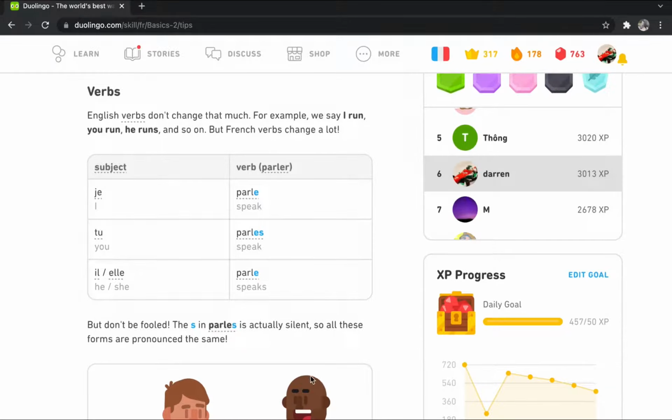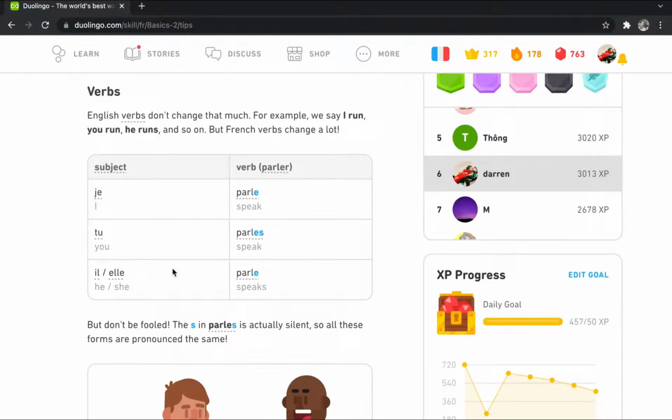So the example is we will use the verb parler, which actually means to speak. So if the subject is I, which is je, the verb becomes parle, which means I speak, je parle. But when the subject is you, the verb changes to parles. Actually, the pronunciation is the same, but the writing is different.